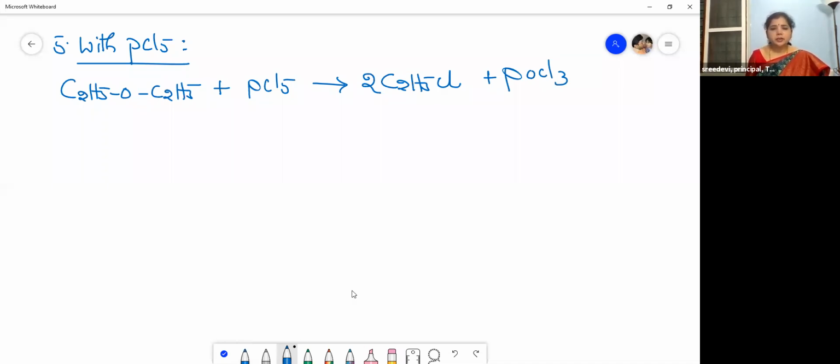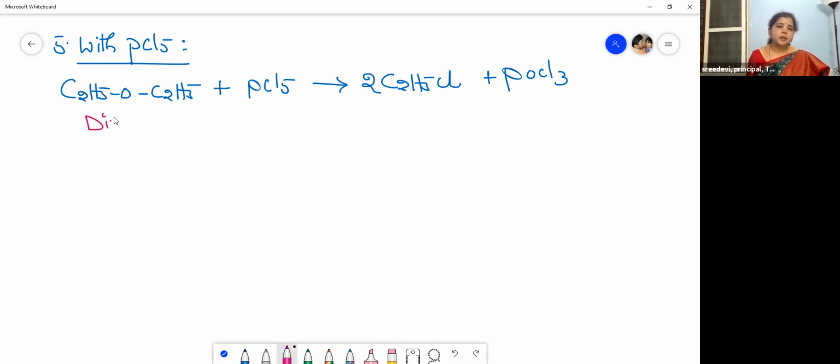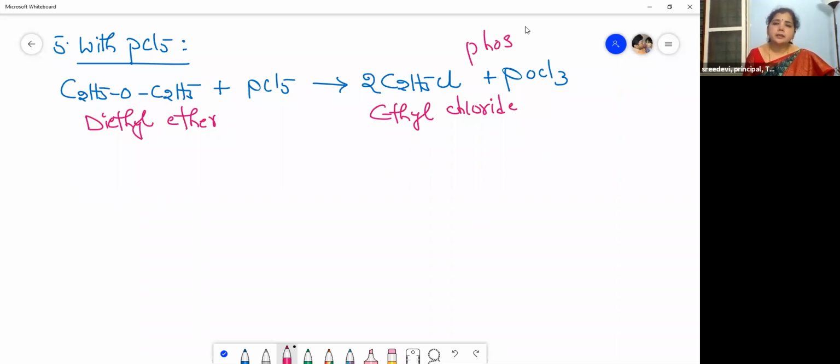We will write the names of these compounds. So this is our diethyl ether. See, you can understand it in an easy manner, so I'm writing the names of the compounds in each and every reaction. This is phosphorus pentachloride. Penta means 5. And this is our ethyl chloride, the first topic which you have learned. And this is phosphoryl chloride. Okay, Nana?